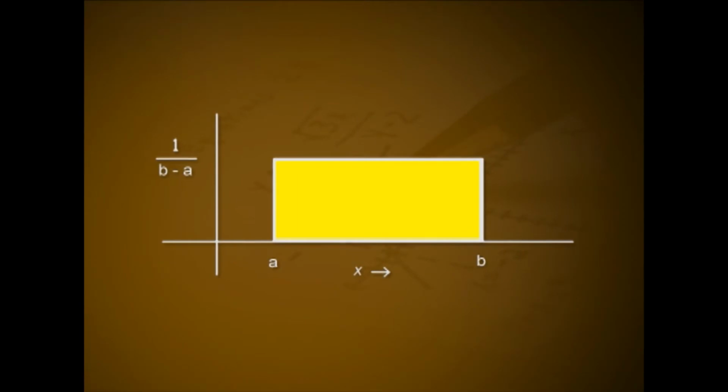Hence, a random variable with such a density function is said to follow rectangular or uniform distribution of continuous type over the interval (a, b). For rectangular distribution, the area under f(x) is in rectangular shape. That is why the uniform distribution is referred to as rectangular distribution.